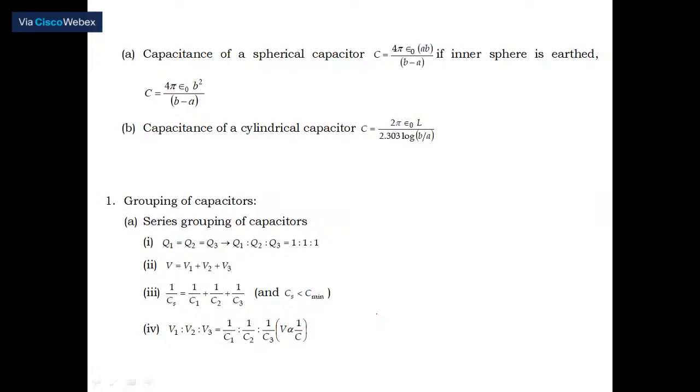So that is nothing but C is equal to 4 pi epsilon naught into B square by B minus A, if A is nearly equal to B. Capacitance of a cylindrical capacitor is the equation. Anyhow, you're going to derive this one, therefore easily you will be able to remember that.